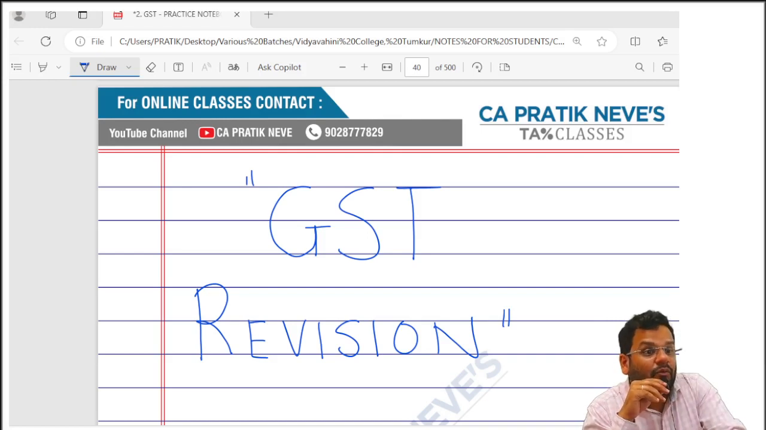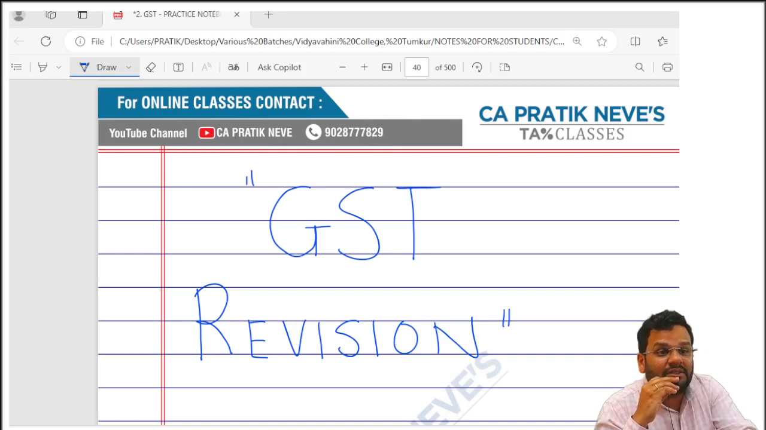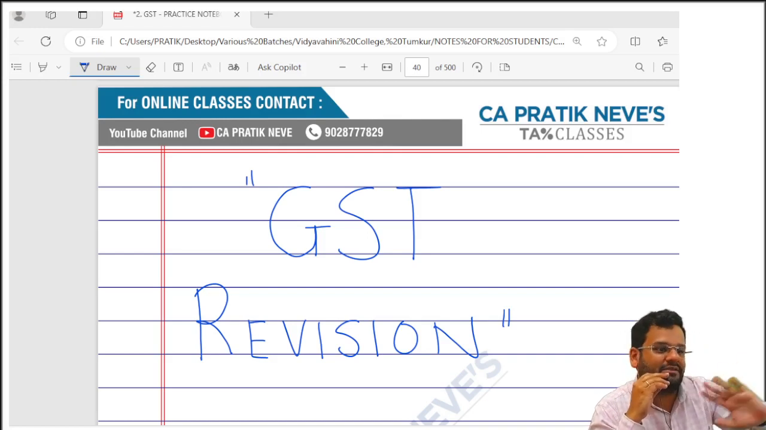Clear? Then once composition scheme is opted, tax is to be paid on a quarterly basis, but GST return will be filed on an annual basis. GST return annual basis, tax payment quarterly basis, by 18th of the month following the quarter, and details given in statement called GST CMP 08, and return filed on annual basis by 30th April following the end of the financial year in GSTR 4. And once I have opted composition scheme, I cannot avail ITC, neither can a person who purchases from me avail ITC. Okay, so this is your section 10.